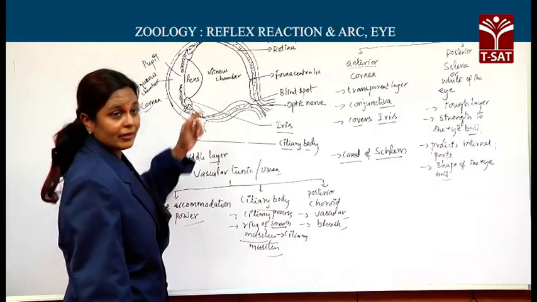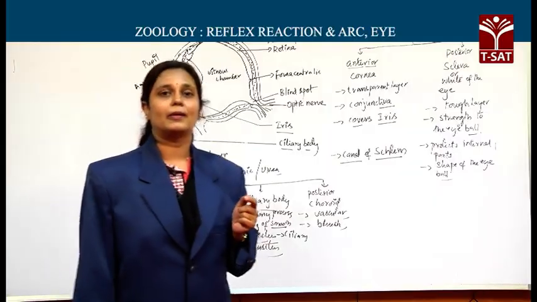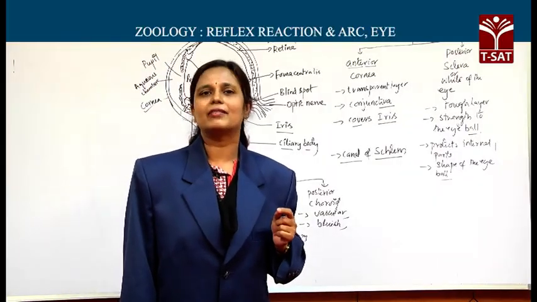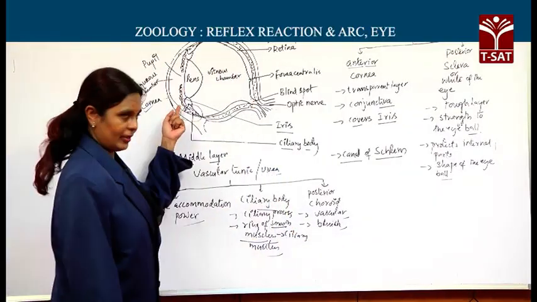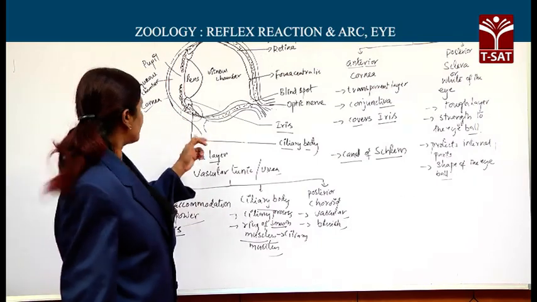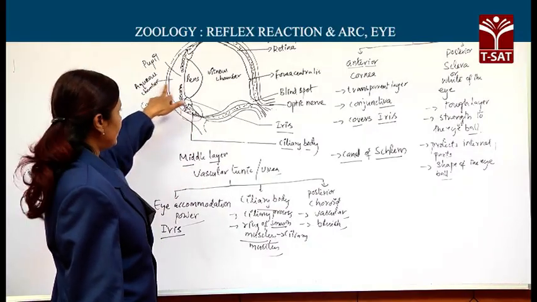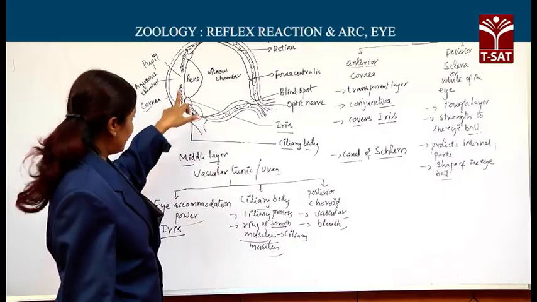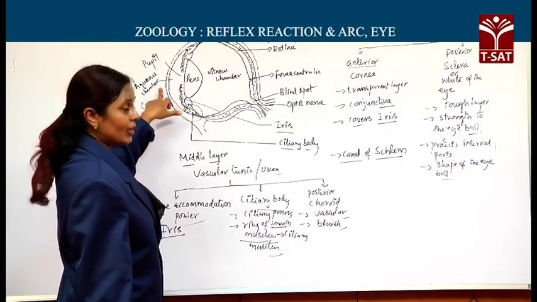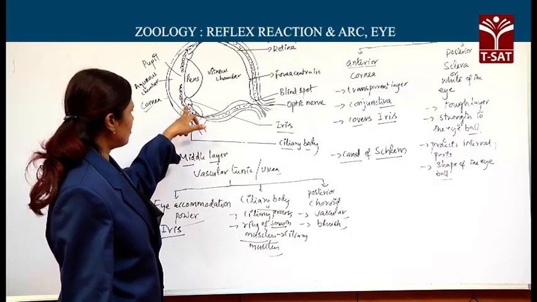Next, the third part of this vascular tunic is nothing but the iris, the pigmented portion of the eye. And where is this iris present? The iris is suspended between the cornea and the lens, and is attached to the ciliary process.